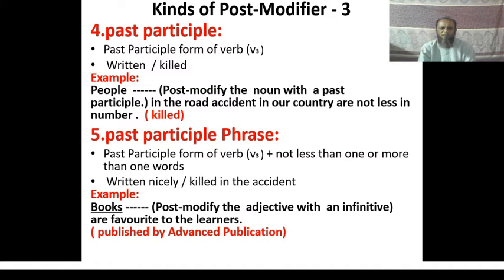That is, in the place of adjective you have to write noun, and in the place of an infinitive you have to write past participle phrase. So the past participle phrase published by advanced publication has been used here to complete the answer. That is, the answer is: books published by advanced publication are favorite to the learners. Let us move to the next slide.